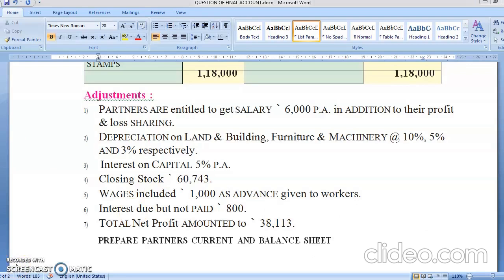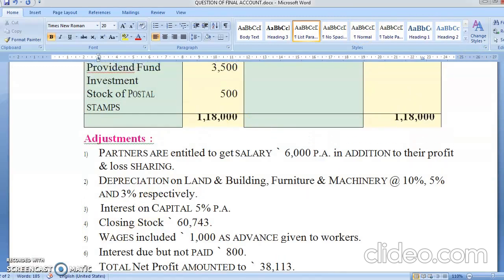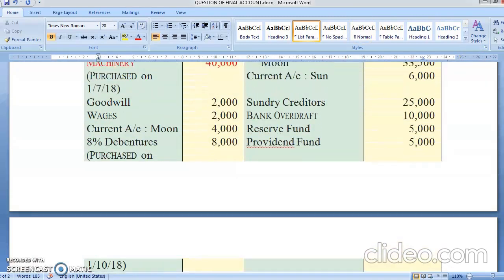See, in this problem they are only demanding two things, that is partners current account and balance sheet. Last problem we did, they had asked only profit and loss account and balance sheet. We did that. This time only partners current account. So we are going to do only this effect in partners current account and balance sheet. Chalo, let's start doing the posting of accounts first.